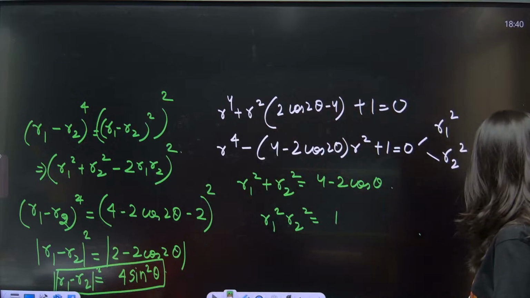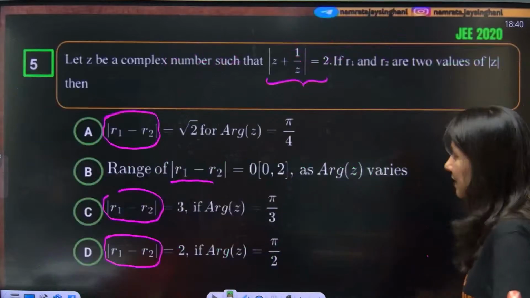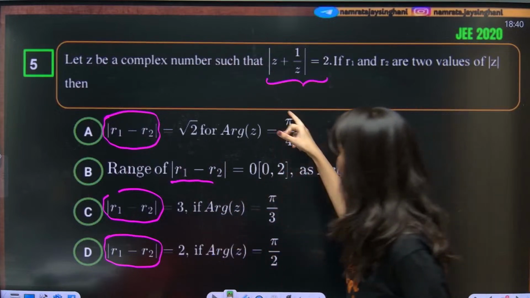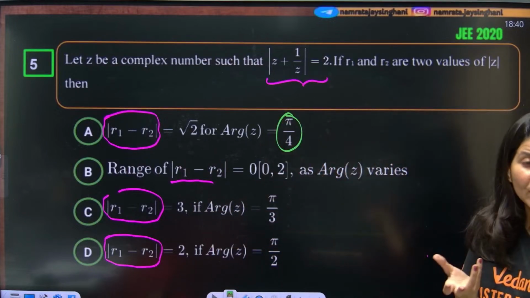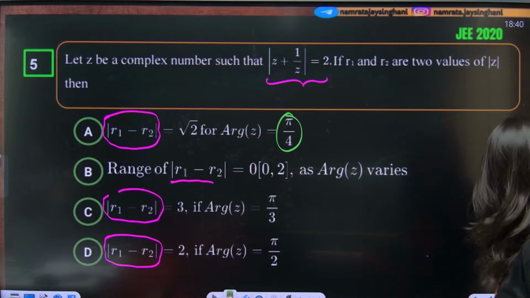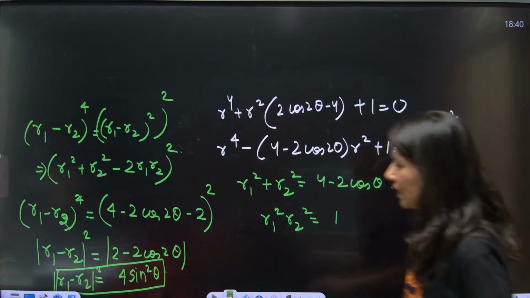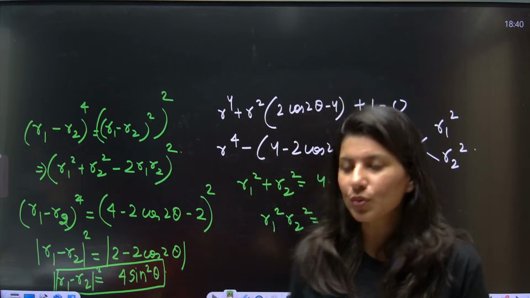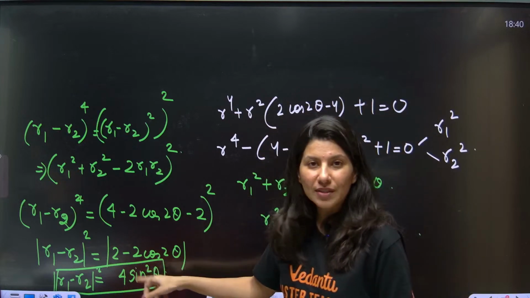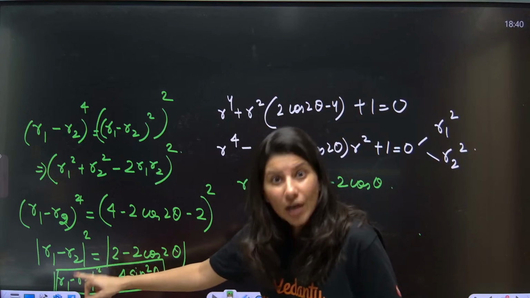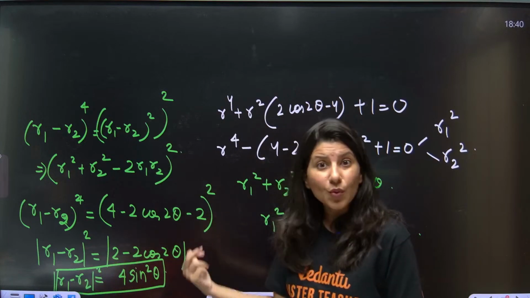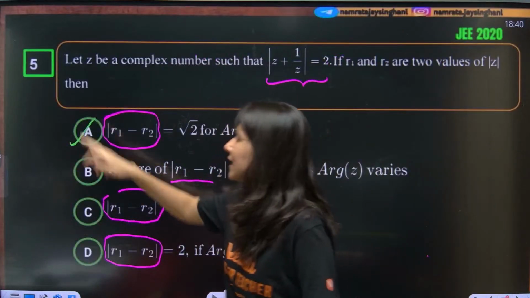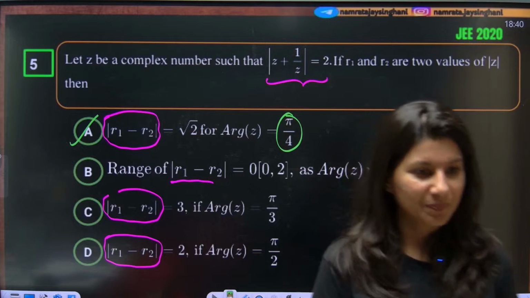Now as per the question, what are they asking? Mod r1 minus r2 is equal to root 2 if argument is what? Theta is pi by 4. Let us put the value of pi by 4 over here. Sine square pi by 4, 1 by root 2, 1 by root 2 square. So 4 by 2, so this is going to get 2. Mod r1 minus r2 square is 2. That means mod r1 minus r2 becomes root 2. So root 2, option A is absolutely the right answer.